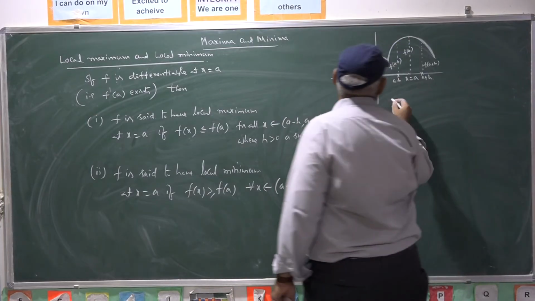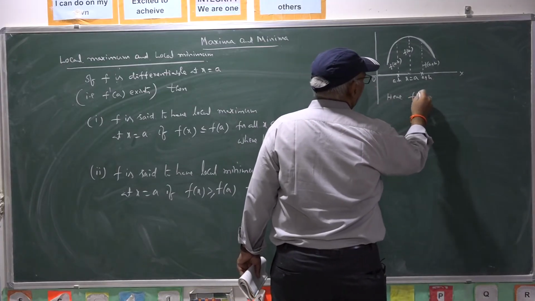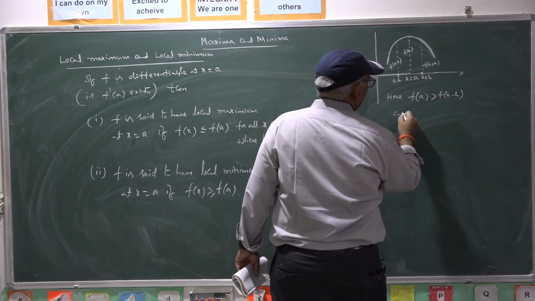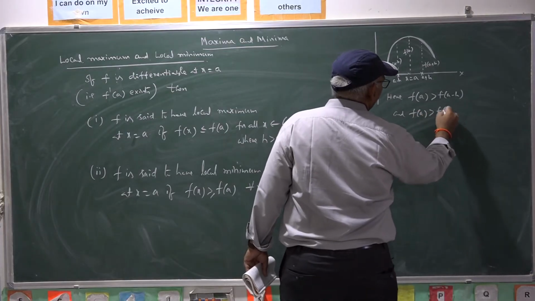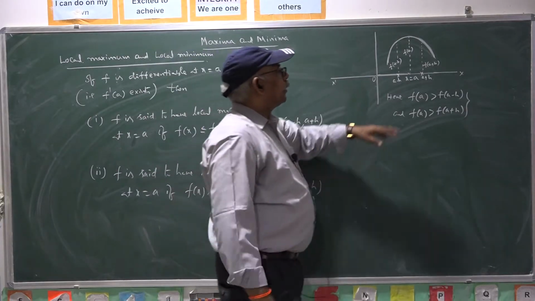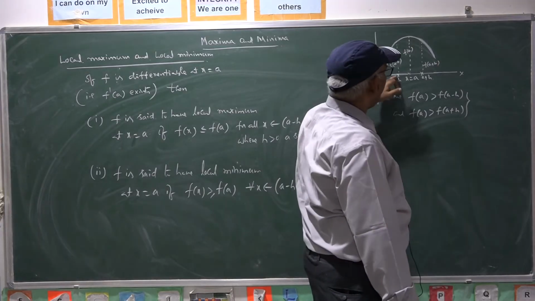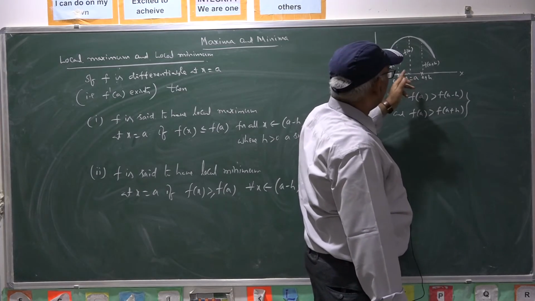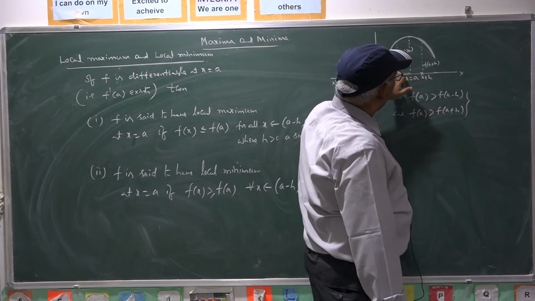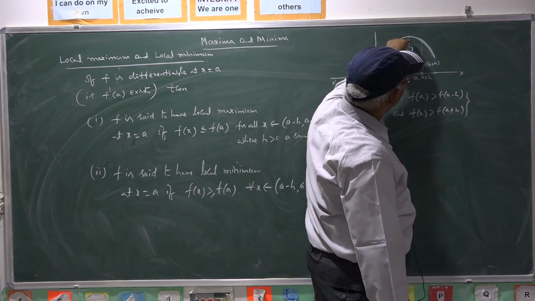So, here f of a is greater than f of a minus h and f of a is also greater than f of a plus h. So, as x is passing through a, either you consider the value x left to that of a or right to that of a, the functional values are less than this functional value f of a.